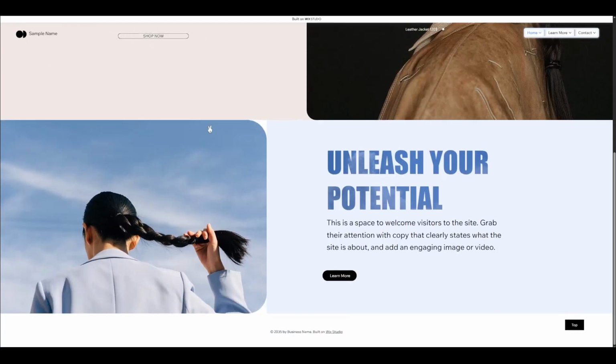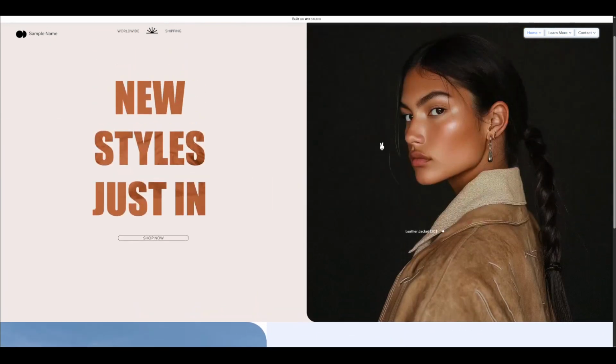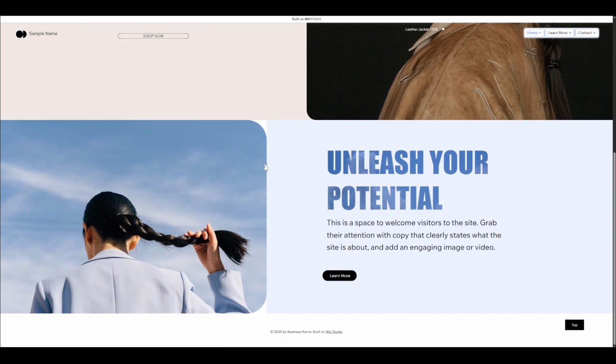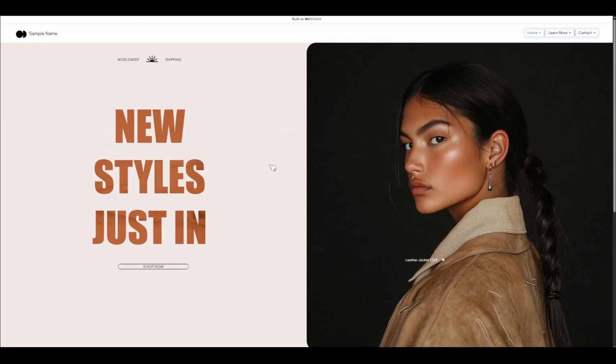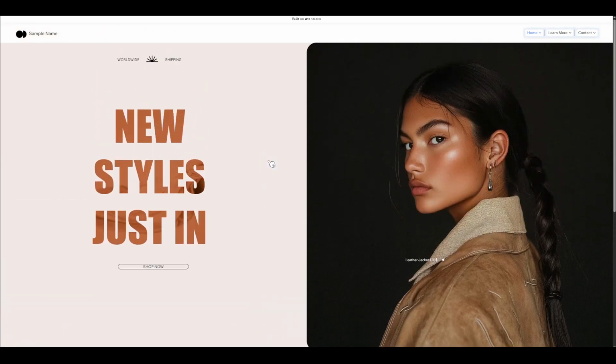As you scroll through the website, you'll observe that the background elements like designs or images can now be viewed through the transparent header. This feature is particularly useful when you have intricate graphic designs that you don't want to be obscured by a solid header. And there you have it. Creating a transparent header in Wix Studio is a simple but effective way to elevate the aesthetics of your website. Not only does it create a clean and modern look, but it also enhances the overall visual flow of your site by allowing your background design elements to be part of the header space.